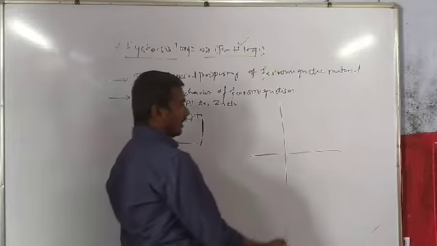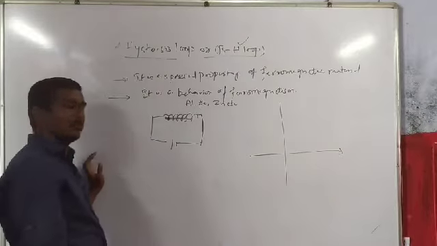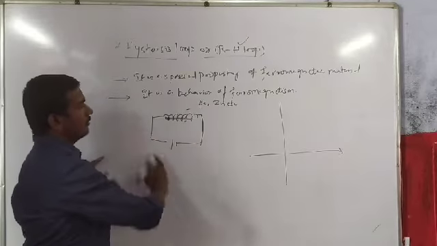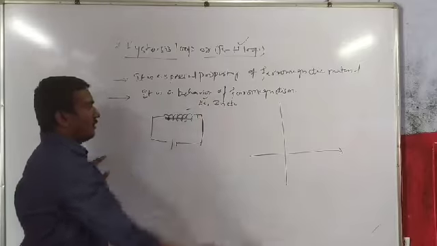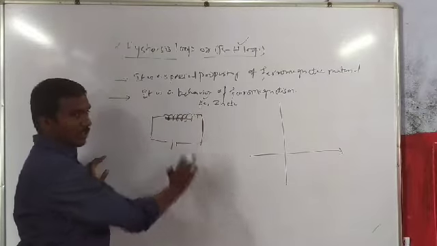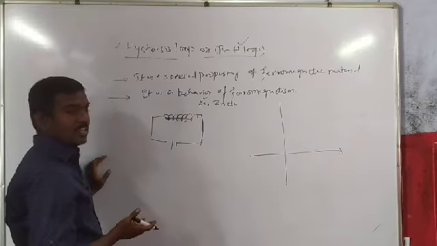Initially, the ferromagnetic material such as iron and zinc is kept in the solenoid.